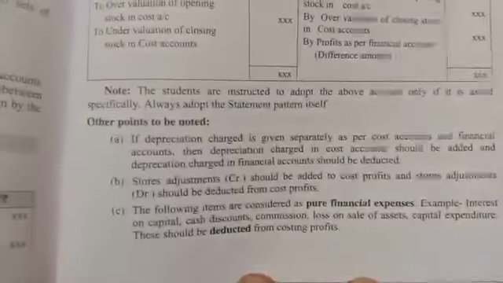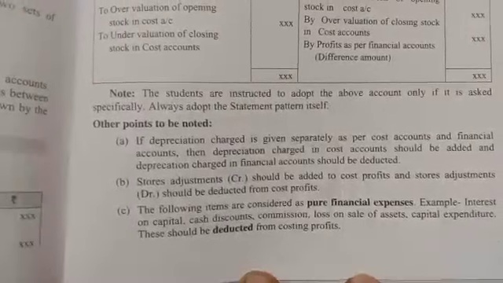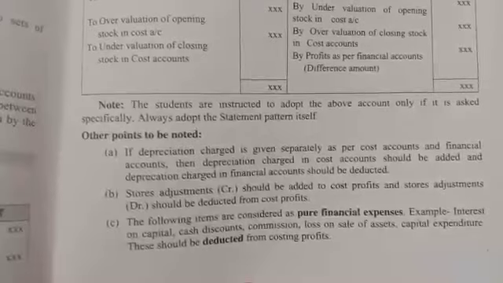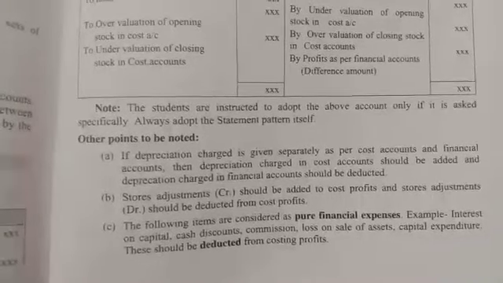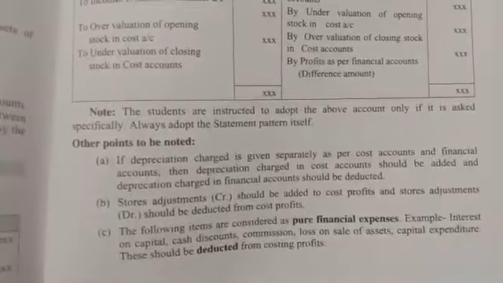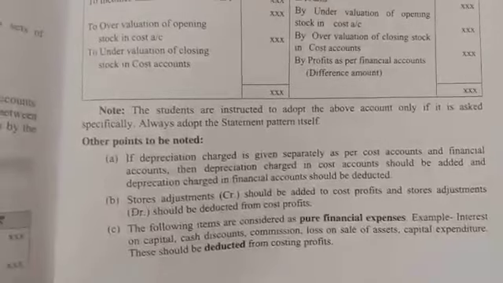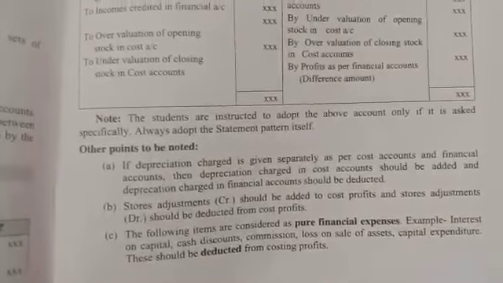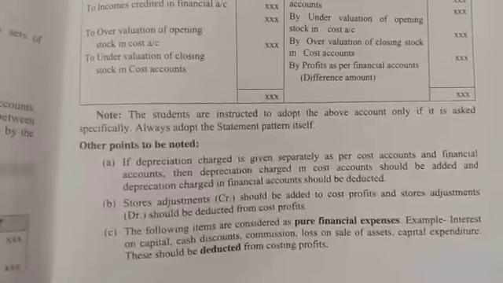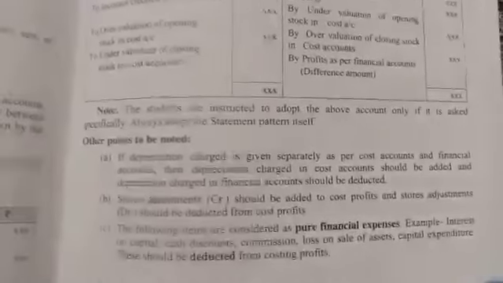Some of the following are considered purely financial expenses: interest on capital, cash discount, commission, loss on sale of assets, capital expenditure. These should be deducted from the costing profit because they are purely financial expenses.